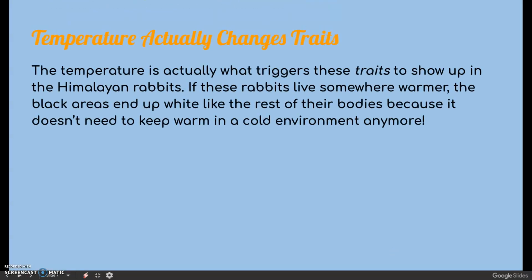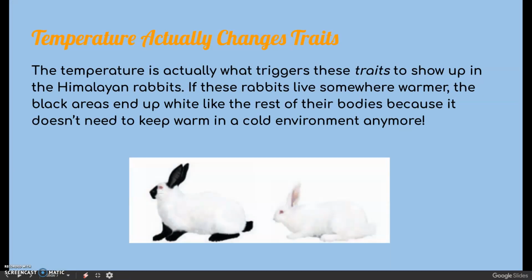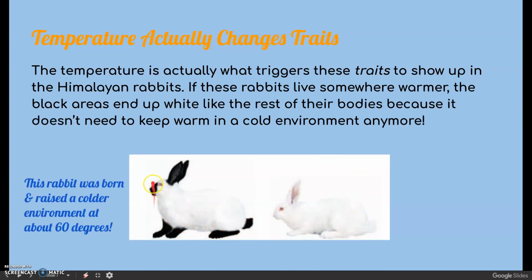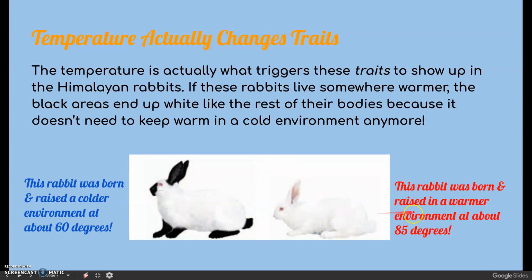So temperature actually does change the traits, and it actually triggers these traits to show up in the Himalayan rabbits, because if they lived somewhere warmer, they would actually just stay white like this. So for example, this rabbit here on the left was raised in an environment at 60 degrees, so it was really cold. So when he was born, he came out with black ears, nose, feet, and tail so that he could stay warm in a cold environment. While this rabbit over here, all white, he was raised in an environment at 85 degrees, so he came out all white because he knew he was coming out into a warm environment that he wouldn't need to absorb as much heat from.